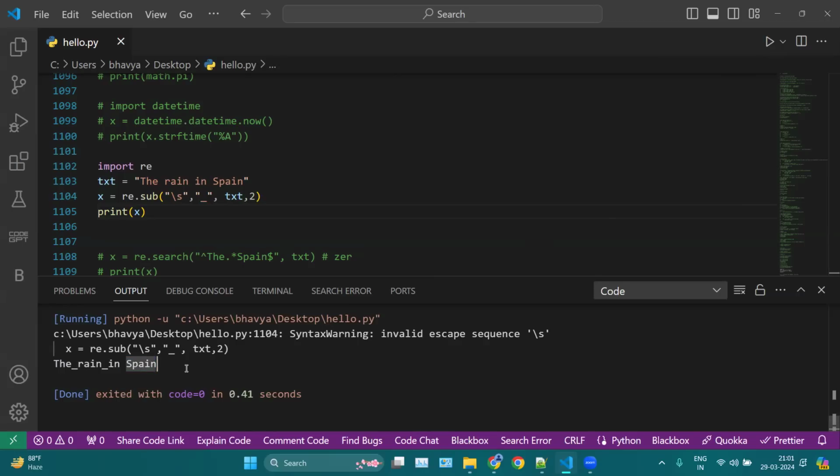Is it clear? Any questions? I know this is a bit confusing, but you will get it when you try it by yourself. Any questions?